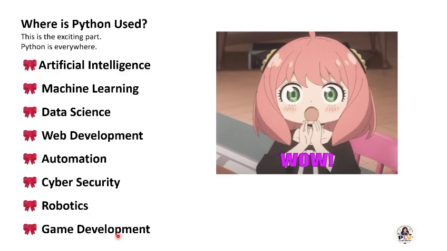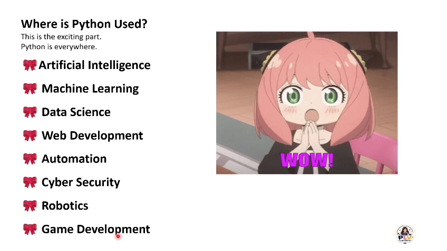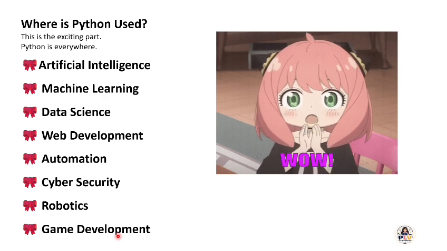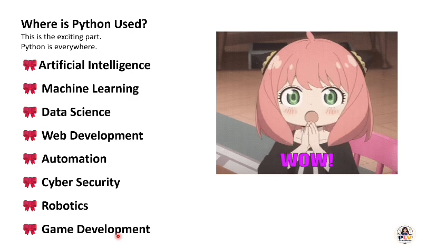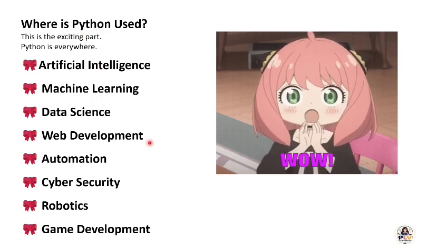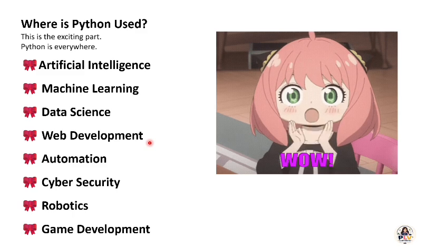Where is Python used? You will see this when you come to your final main project. Definitely it will be used when you do your main project, major projects, mini projects, any project. By using Python programs, you can build a lot of projects.